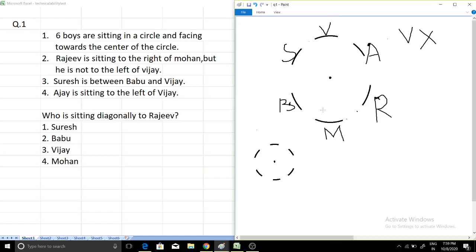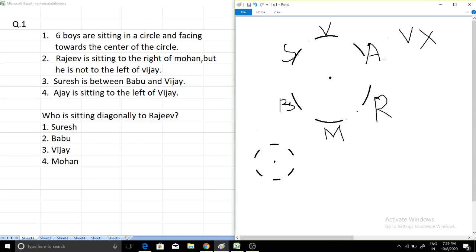Now all the conditions are fulfilled. We can check one more time. 6 boys are sitting in a circle and facing toward the center. Rajiv is sitting to the right of Mohan. Mohan is here and Rajiv is here. But he is not to the left of Vijay. Vijay is here and its left is Ajay. So Rajiv is not in the left of Vijay. Suresh is between Babu and Vijay, and Ajay is sitting to the left of Vijay. So all conditions are fulfilled.